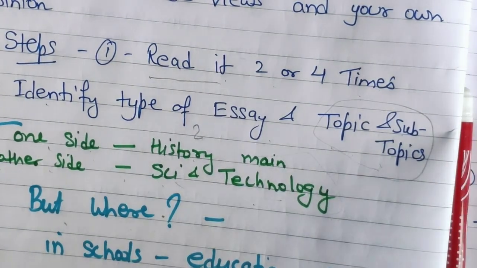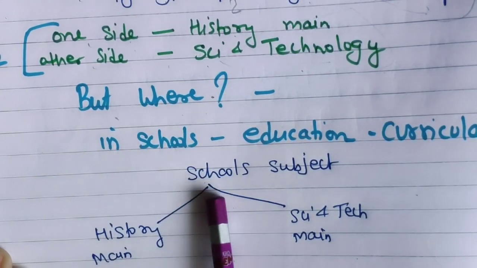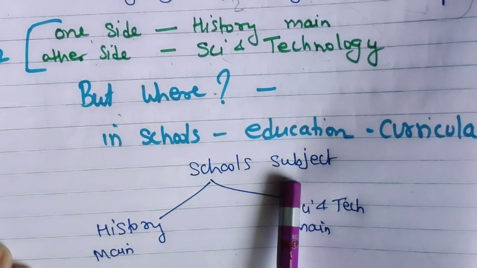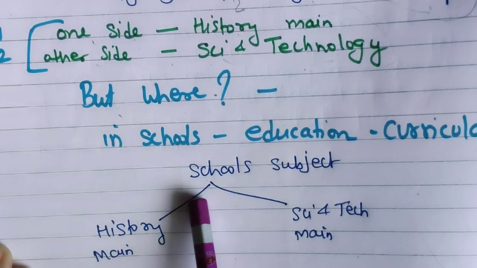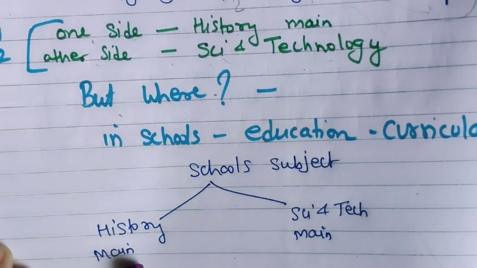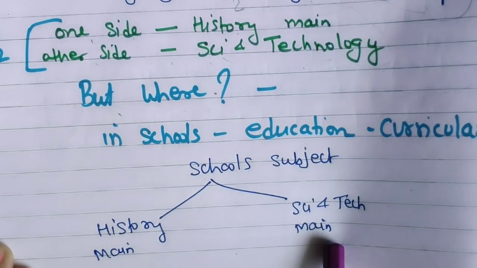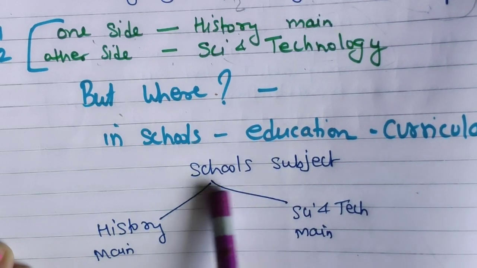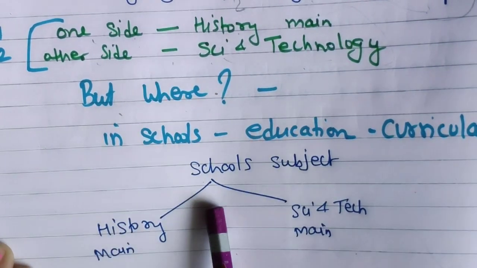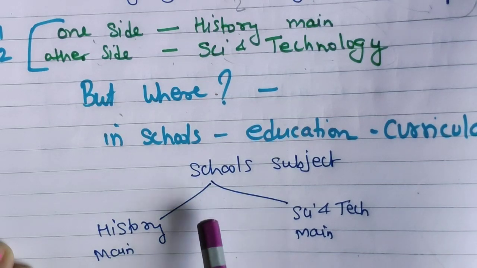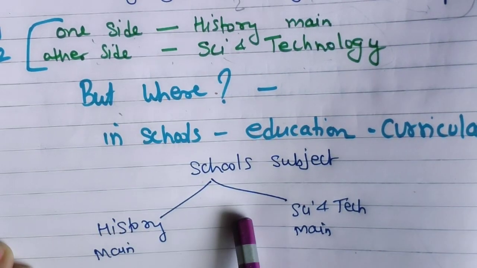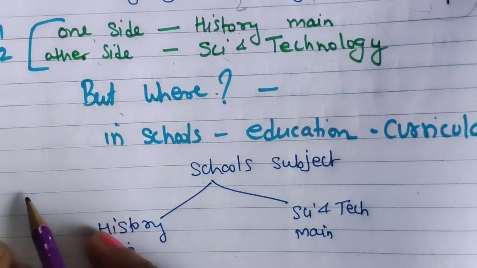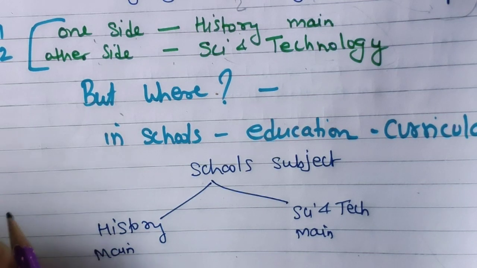So let's find it. Here I have divided the topic as schools. They are talking about the school curriculum, school subjects. One is talking about history, what it should be, and the other is talking about science and technical things. You can do this, or if you don't want to, then it is okay. But for your mind mapping and planning, this diagram, I am not saying that you should make this much big a diagram. No, you should just write it briefly, because in your question paper there would be no large space.